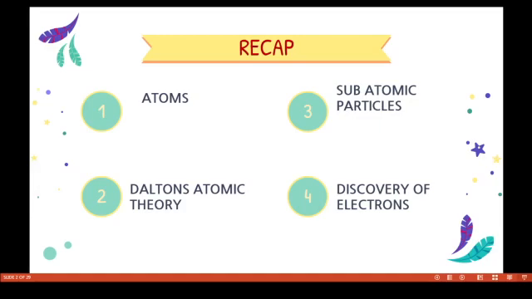Next, Dalton's atomic theory. Before that, the word atom means indivisible, something which cannot be divided further.